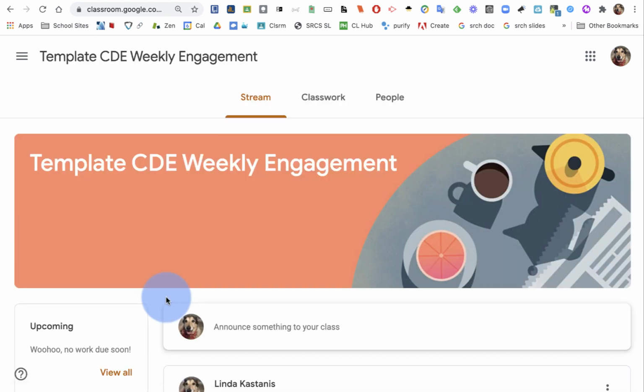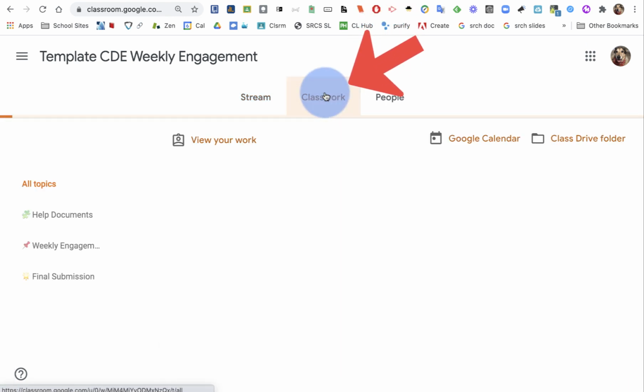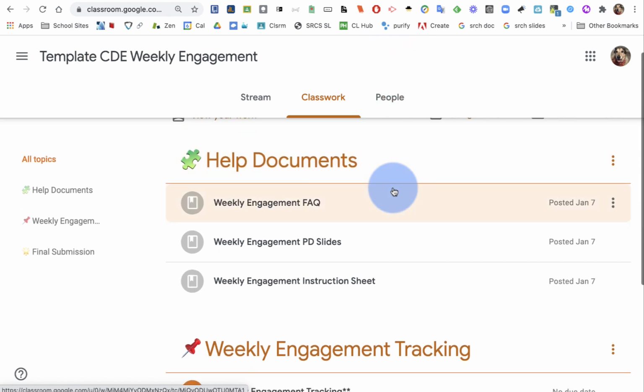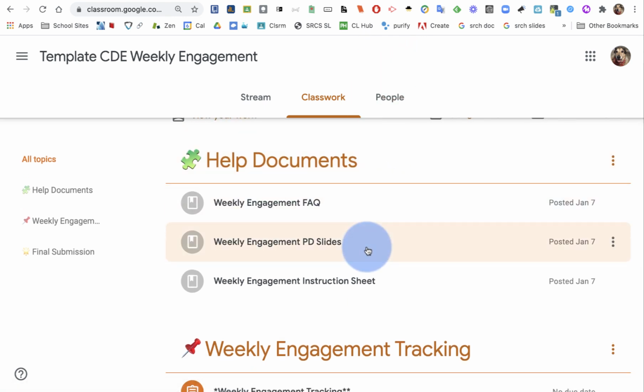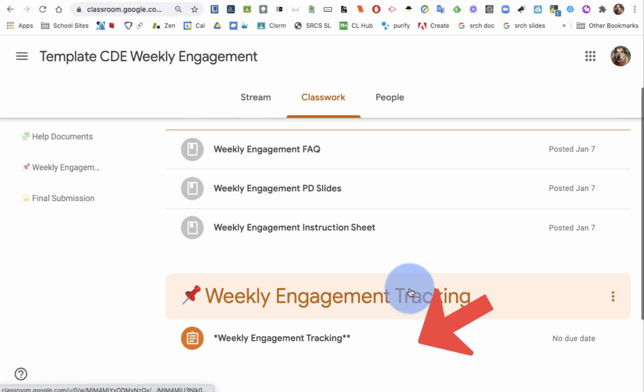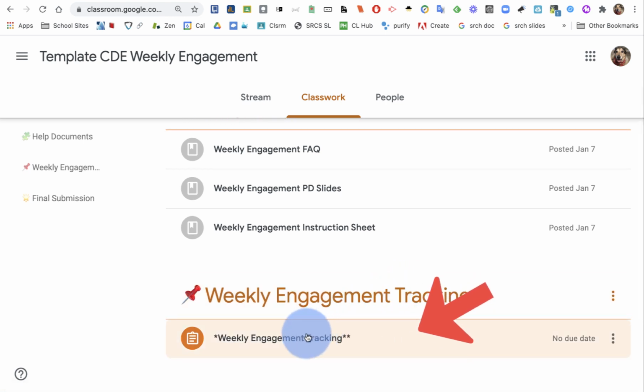And once I'm in that class, I'm going to navigate over to the Classwork tab. Here in the Classwork tab, the first thing I'm going to notice is that there's some help documents up at the top that I can come back to if I ever need to access them. And under Weekly Engagement Tracking, I'm going to see the tracker that has been loaded for me.